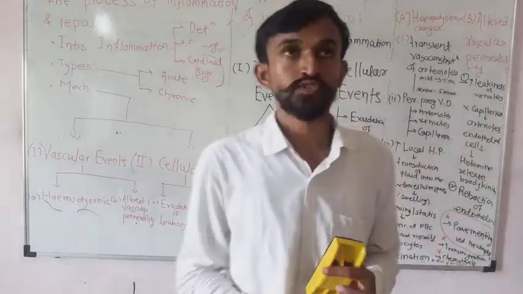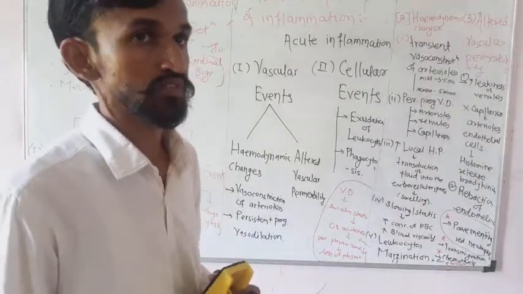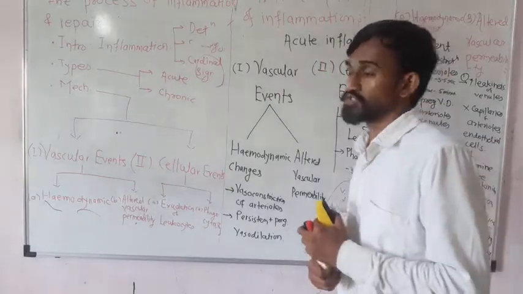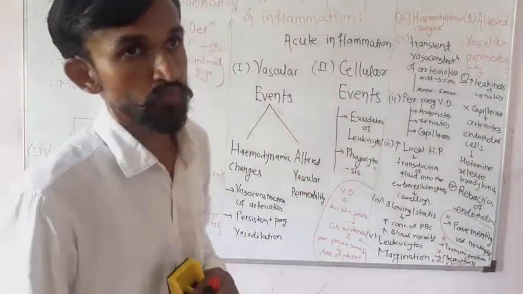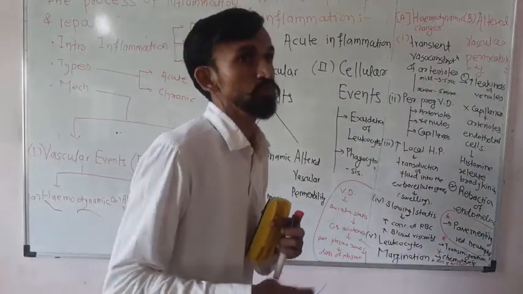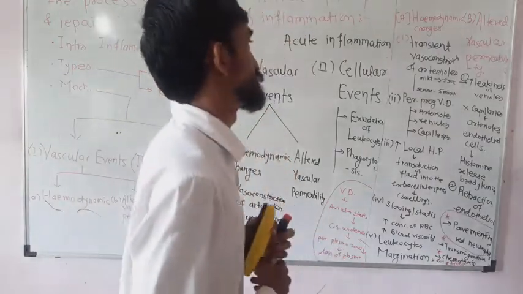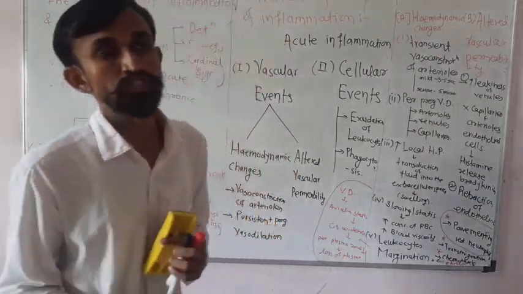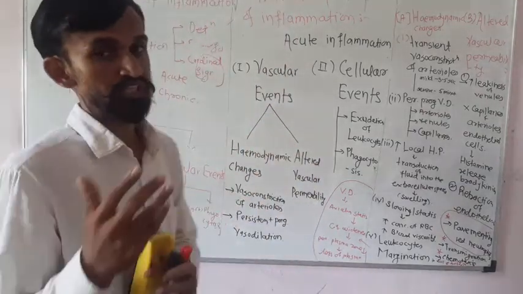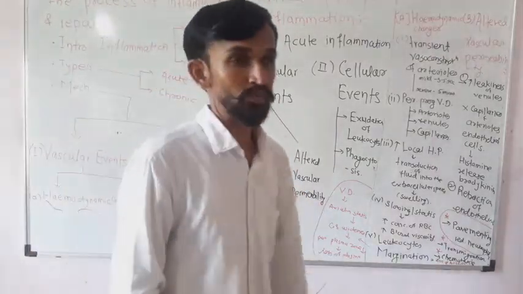In the previous lectures, we have understood the idea of inflammation, types, positive agents, cardinal signs. So now we have reached the core part of this topic, that is the mechanism of inflammation. We have studied the types, acute and chronic inflammation. Acute can be healed, while chronic cannot be healed and leads to progression of the disease.